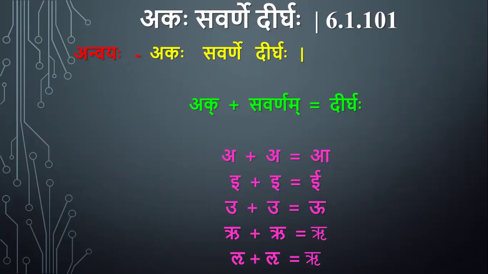Similarly, i plus i becomes ii, u plus u becomes uu, ru plus ru becomes ruu, lu plus lu becomes ruu. Because we consider all the different types of rukara and lukara. Rukara has 18 different types. Lukara has 12 different types of pronunciation. Totally 30 different types of pronunciations of Rukara and Lukara are considered savarna to each other. So this Dirgha Rukara is savarna to Lu also. Since there is no Dirgha Lu, we take Dirgha Ru as the adesha for Lu plus Lu.